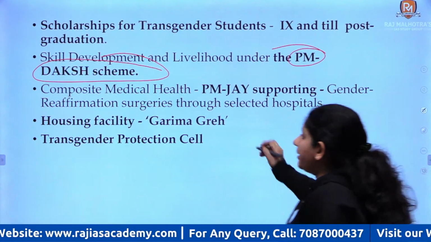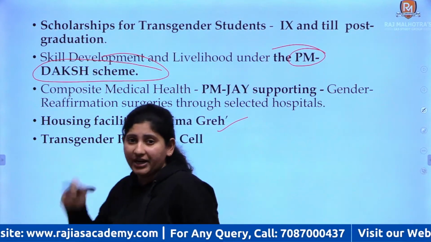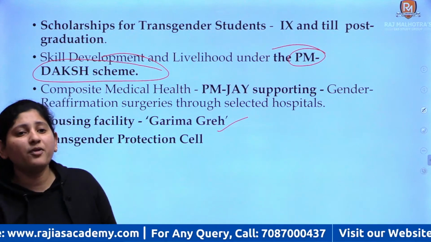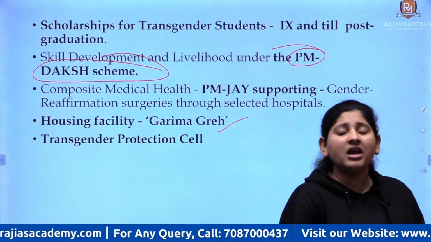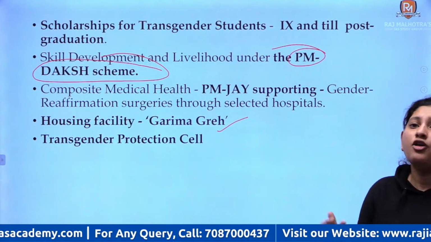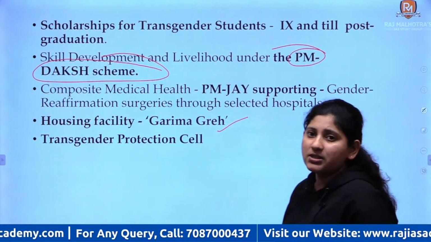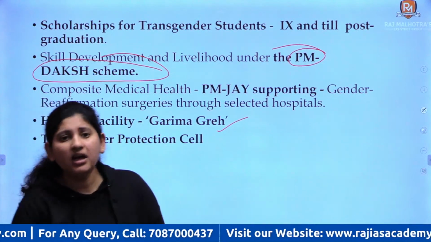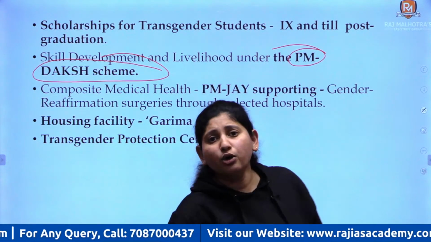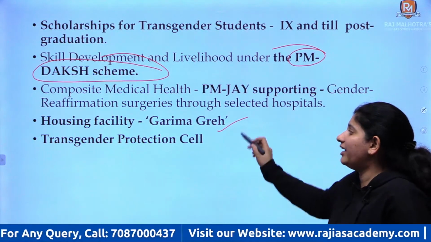We'll be providing them housing facilities in the name of Garima Greh. In Garima Greh, they'll be provided a safe and sound place for staying, for recreational activities, for moral support, emotional support, and whatever educational support they need, skill support they need to earn their means of livelihood.